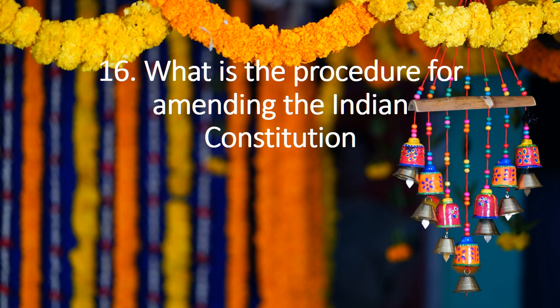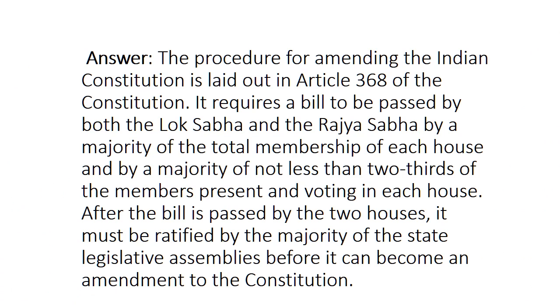16. What is the procedure for amending the Indian Constitution? Answer: the procedure for amending the Indian Constitution is laid out in Article 368 of the Constitution. It requires a bill to be passed by both the Lok Sabha and the Rajya Sabha by a majority of the total membership of each house and by a majority of not less than 2/3 of the members present and voting in each house. After the bill is passed by the two houses, it must be ratified by the majority of the state legislative assemblies before it can become an amendment to the Constitution.